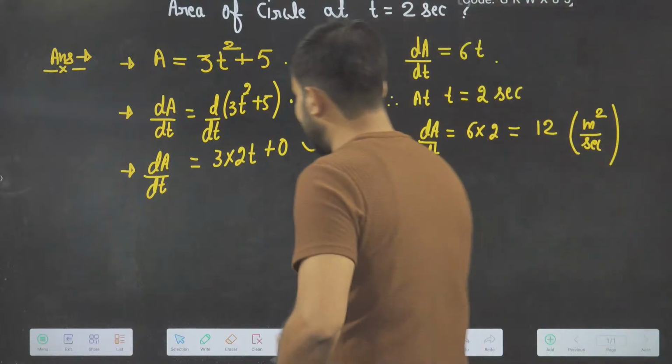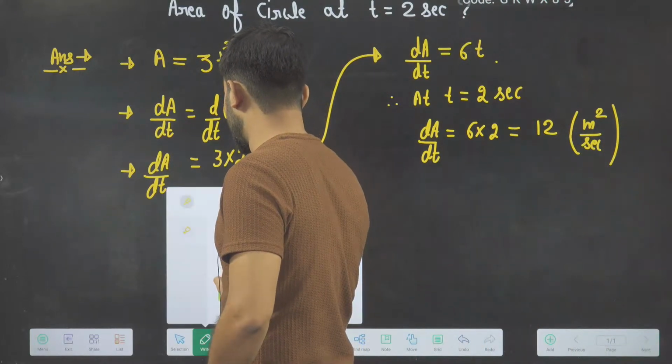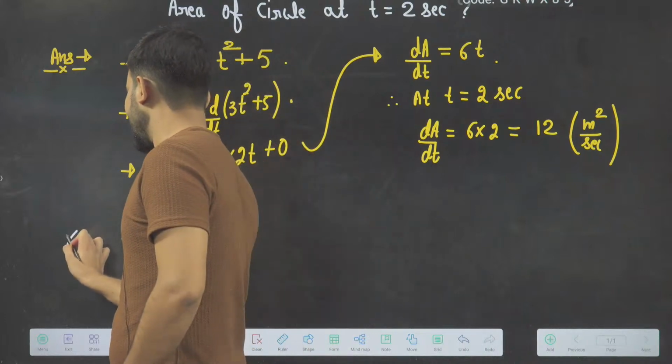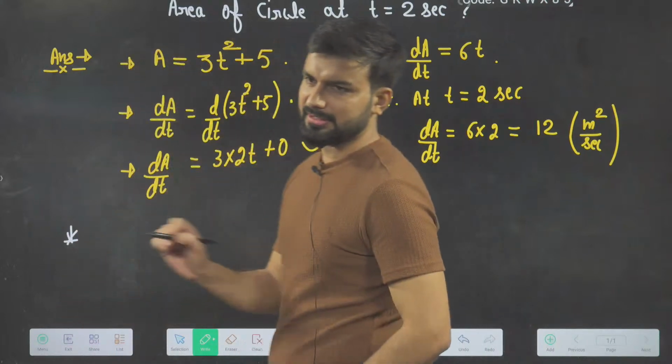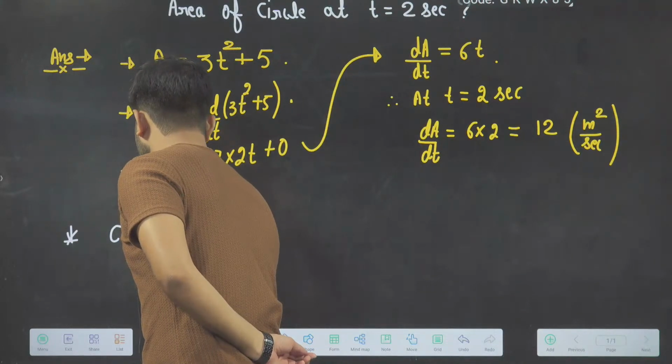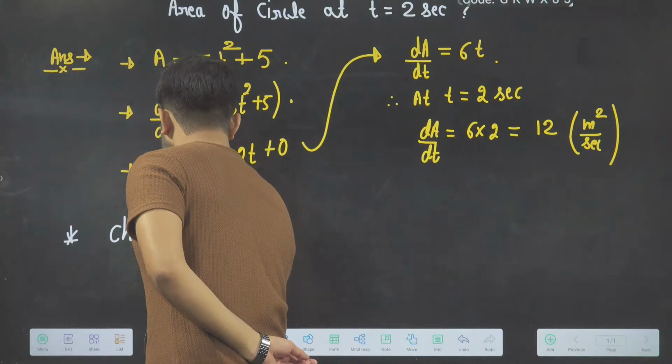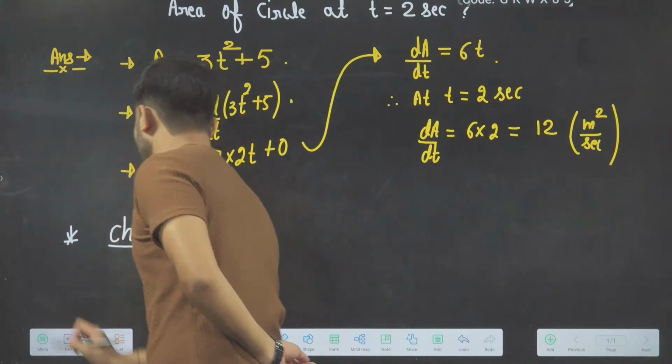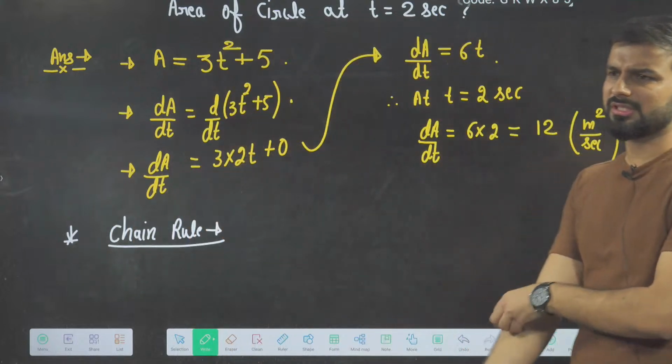Now here there is another kind of differentiation which is utilized sometime when the variable is not the same. So we have to use the chain rule. Sometime, beta, we have to use this chain rule. And why do we have to use this chain rule?